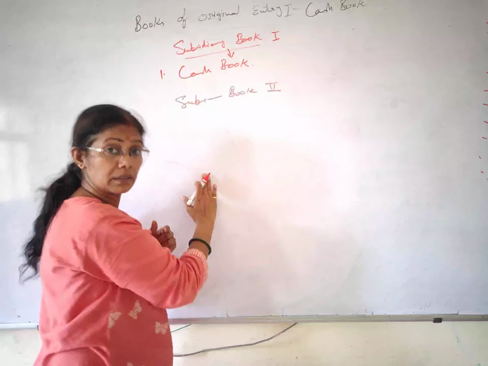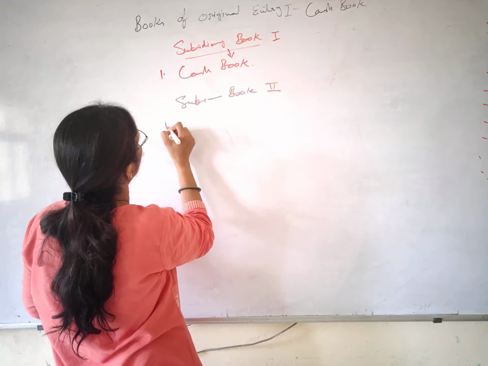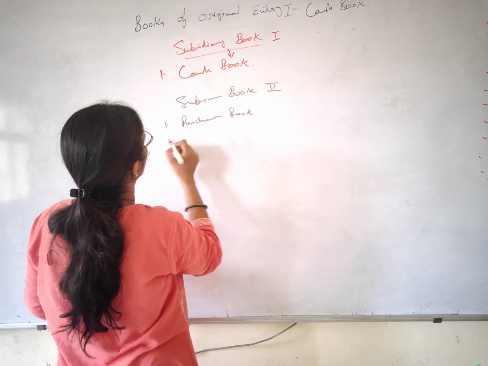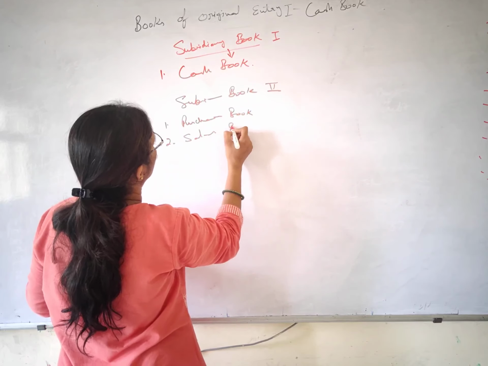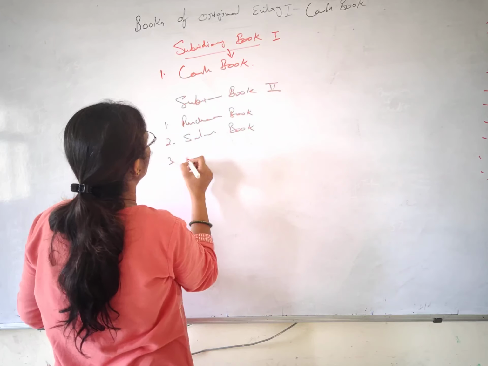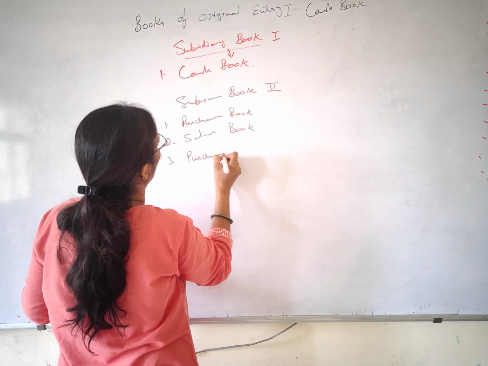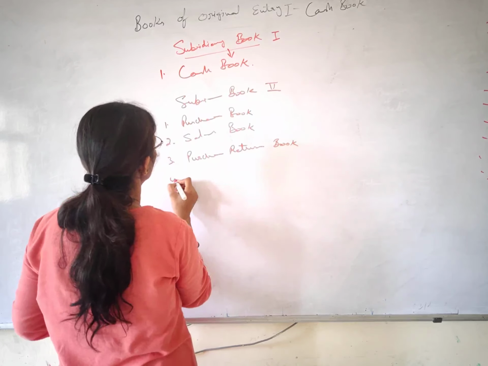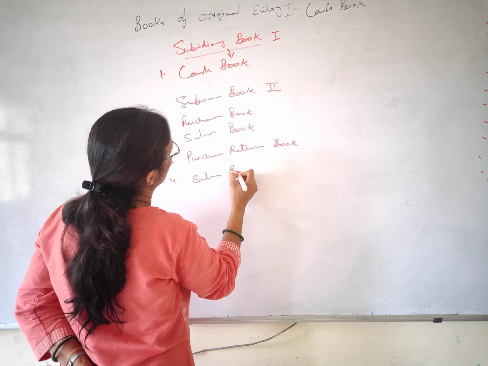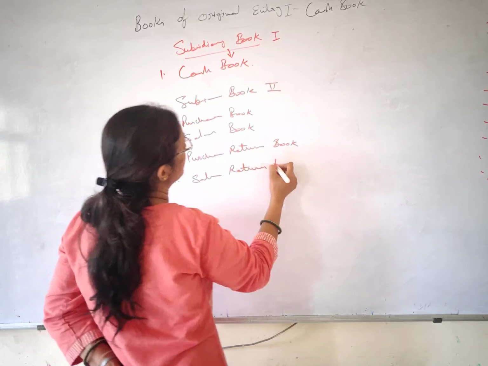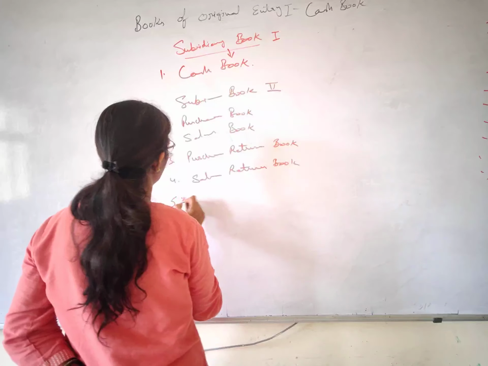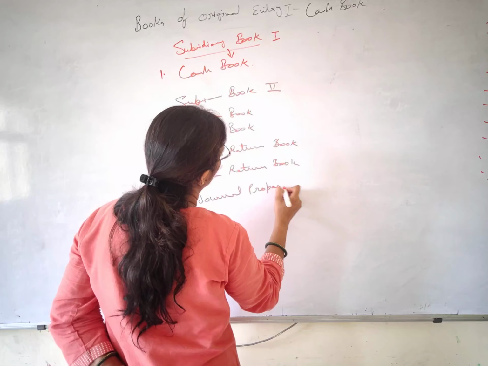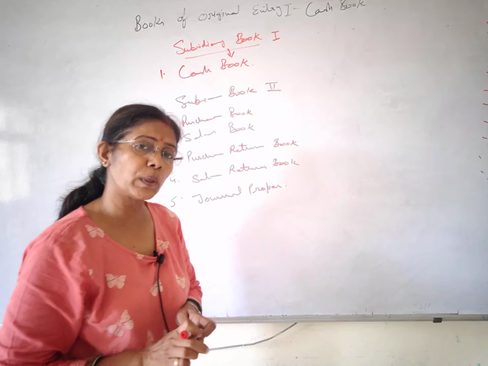this is another chapter in your book, contains the purchase book, the sales book, the purchase return book, the sales return book, and at last we have the journal proper. All right students, I hope you are getting these points.